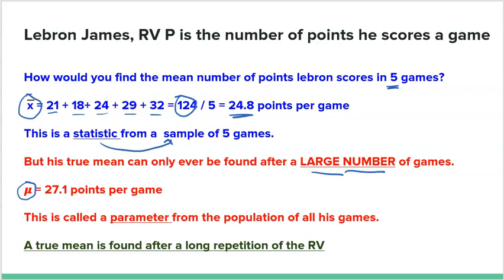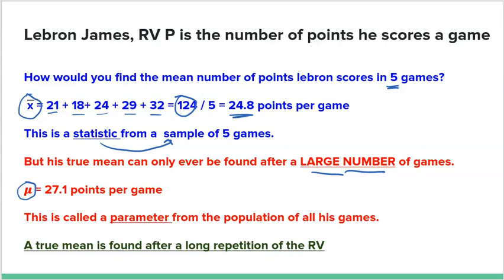Now, I know that realistically you can look it up and find out exactly how many games LeBron has played to date. But this is just a concept I'm trying to get across to you: a statistic is something from a small sample, like just 5 games. That's a mean that everybody knows how to find. But a true population mean would be the mean over all of his games, a large number of games.